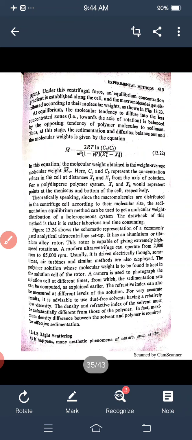In this equation, the molecular weight obtained is the weight average molecular weight M bar W, and Ca and Cb represent the concentration values in the cell at distances x1 and x2 from the axis of rotation. For a polydispersed polymer system, x1 and x2 would represent points at the meniscus and bottom of the cell respectively. This is ultracentrifugation.